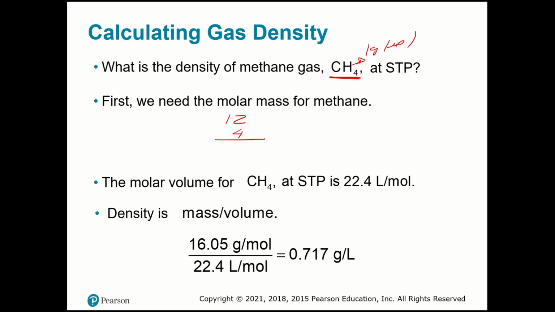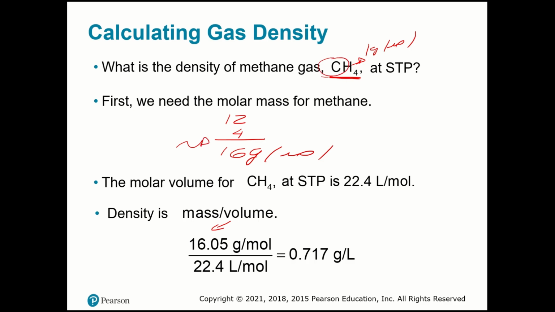So I'm rounding, it will be 16 grams per mole. Here I have 16.05, it depends on how you round the numbers. Normally we don't round the numbers before you finish all the calculations, that is the rule. But here I was only rounding just to show you how to calculate.